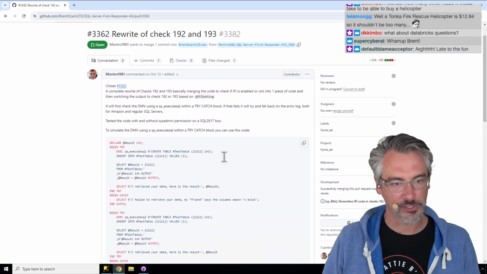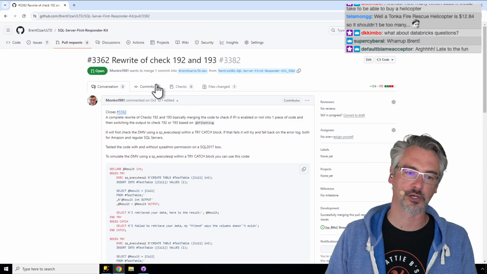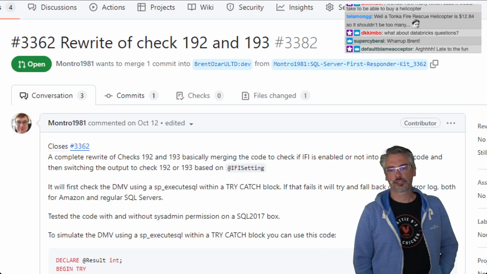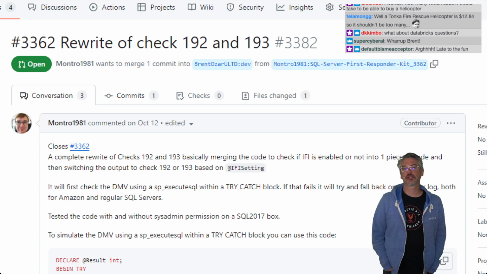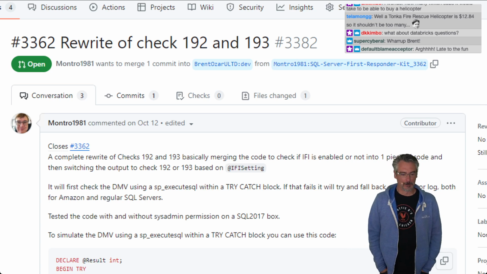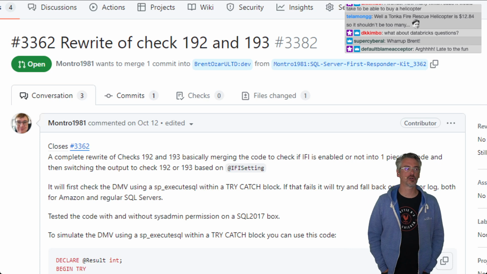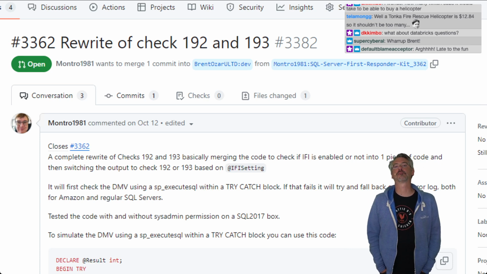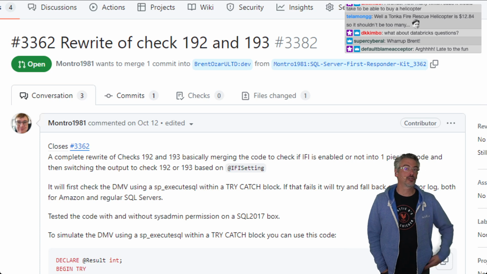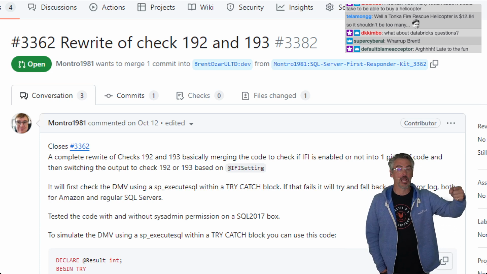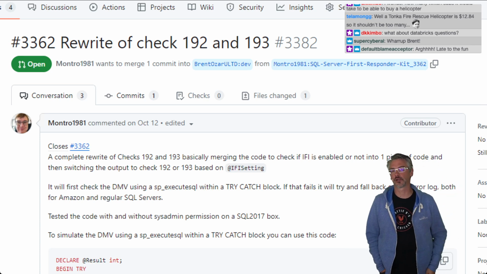Okay, so this one was really good. There were 2 separate checks for instant file initialization. SQL Server didn't used to give you an easy way to check to see if instant file initialization was enabled. You had to go through the error log and look for the term instant file initialization enabled or something like that. So we could tell you for sure if it was enabled, but if that line wasn't there, we didn't know for sure that it wasn't enabled, because maybe you'd cycled the error log, for example.